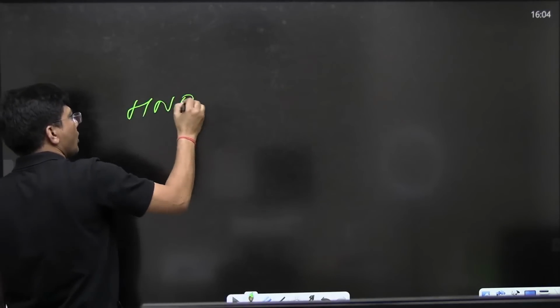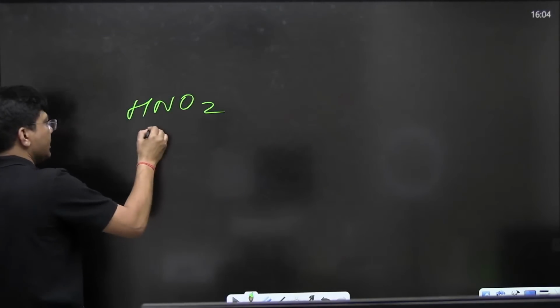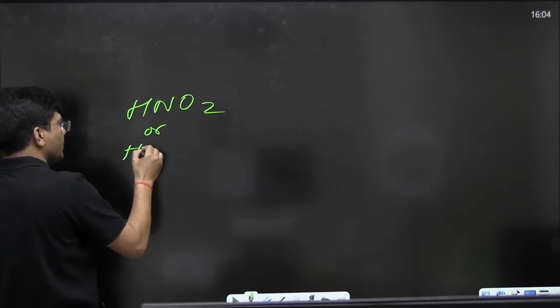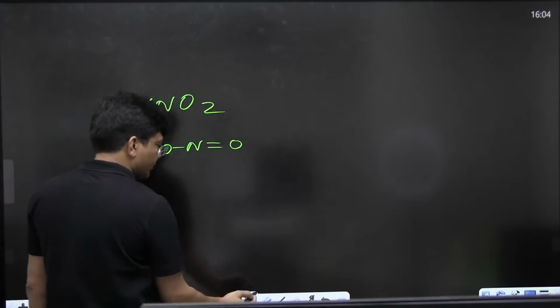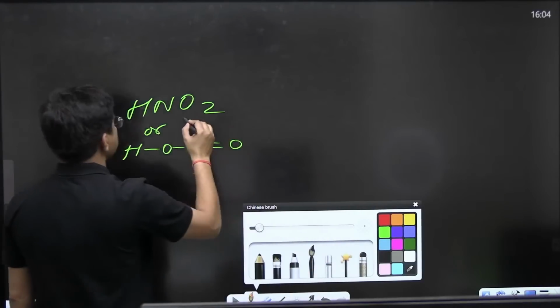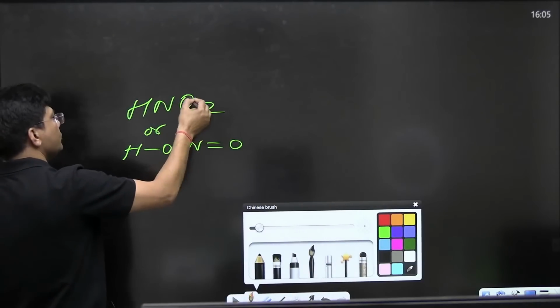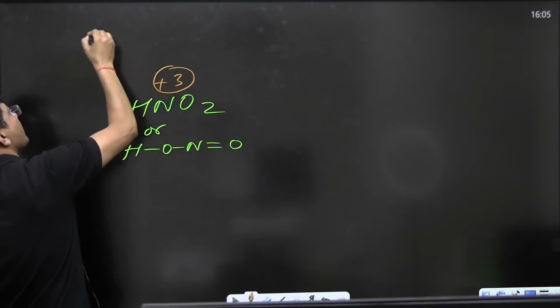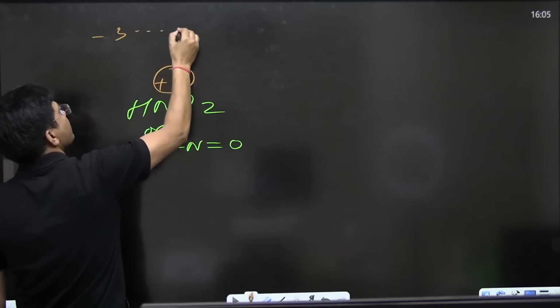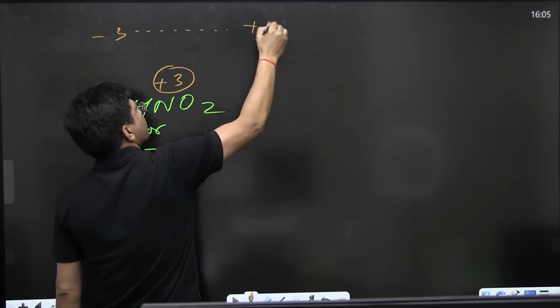HNO2. What do you call it? You can write it like this or you can write it like this, H-O-N double bond O. What is the oxidation state of nitrogen over here? Oxidation state of nitrogen: 1 plus 1 plus 1, that is +3. +3 is in between -3 and +5. What do you think? What is going to happen?